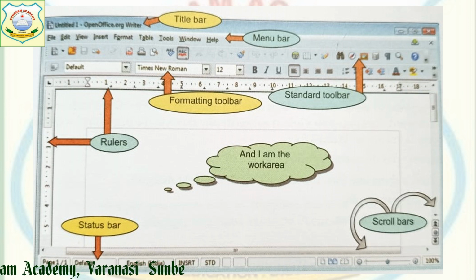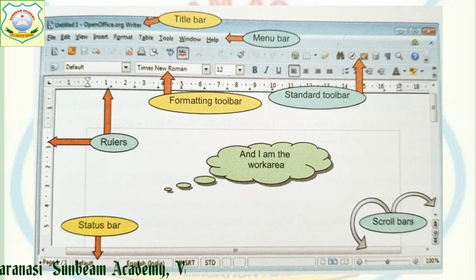Below your title bar, the menu bar is there. The menu bar is the bar which contains different options to be used while working with your documents. As the menus, you can see the File menu, which is used to work with the file.